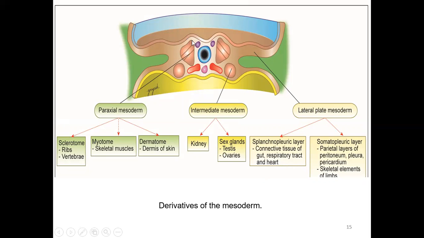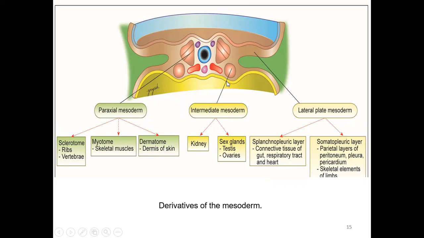So now to summarize, these are the somites. We will study more about the somites. From the paraxial mesoderm, we get somites. From somites, we get sclerotome, myotome, and dermatome. From sclerotome, we get the skeletal elements, that is the ribs and the vertebrae. The myotome will give rise to the skeletal muscles of the limbs as well as the epaxial and the hypaxial body. Then the dermatome will form the dermis of the skin. So dermis is mesodermal in origin, whereas epidermis is ectodermal in origin.